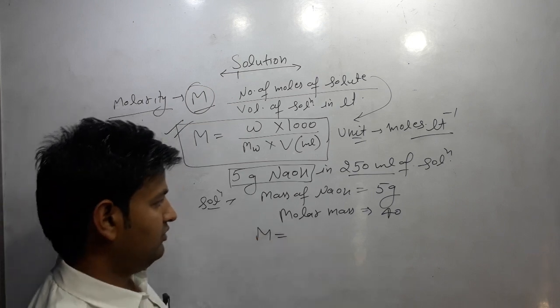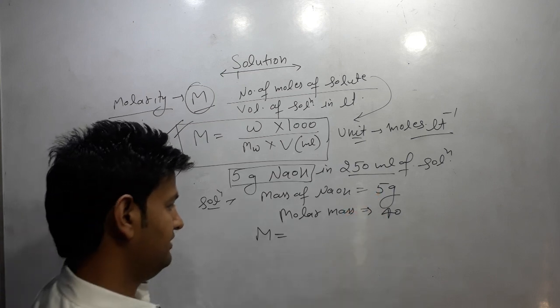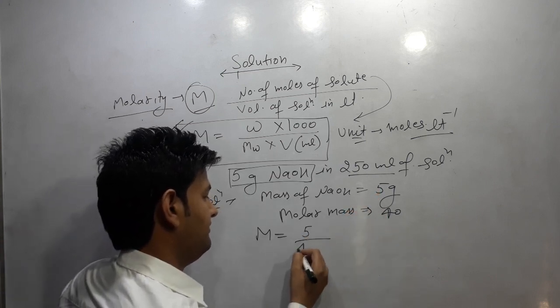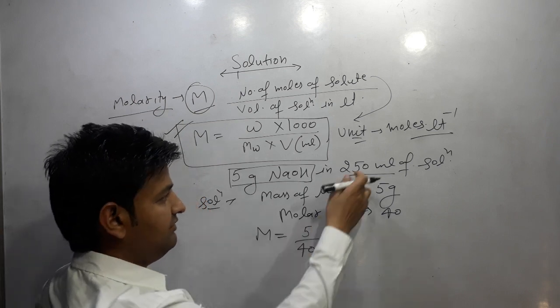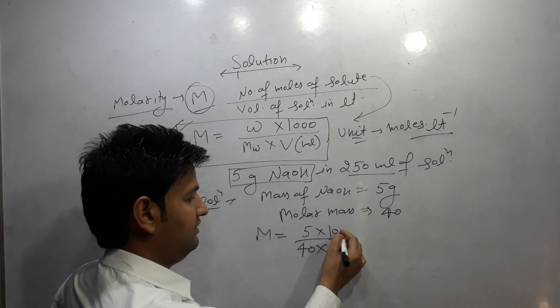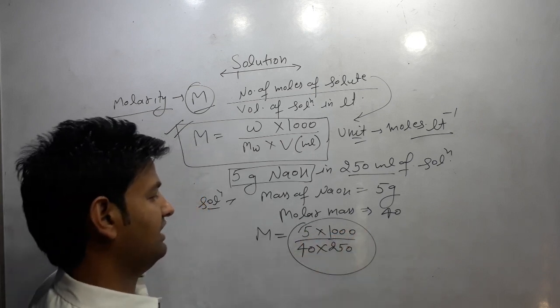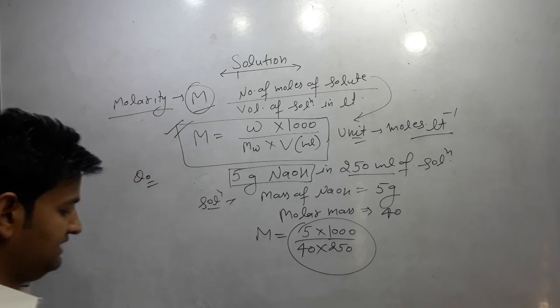Molarity will be equal to the number of moles. The number of moles can be calculated as mass by molar mass. So it is 5 by 40, into the volume given, that is 250 ml. To convert it into liters, we divide by 1000. So we can calculate the molarity from here.